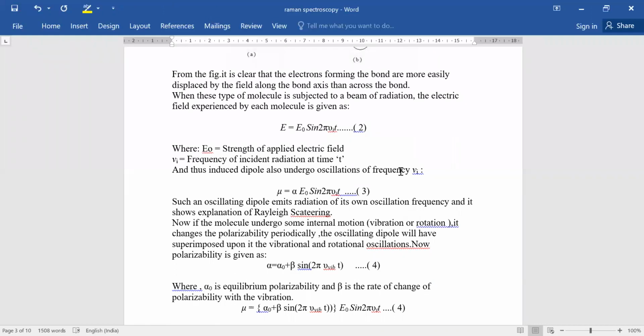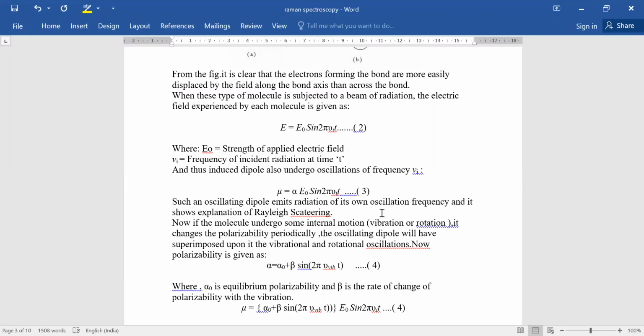Since mu equal to alpha into E, substituting the value of E we get mu equal to alpha E0 sine 2 pi nu I into T. Such an oscillating dipole emits radiation of its own oscillation frequency, and this explains Rayleigh scattering.